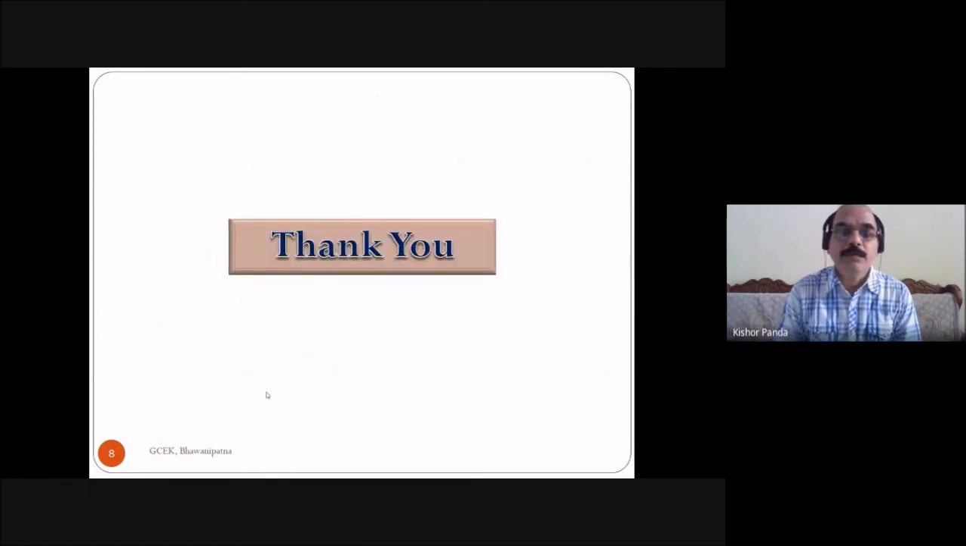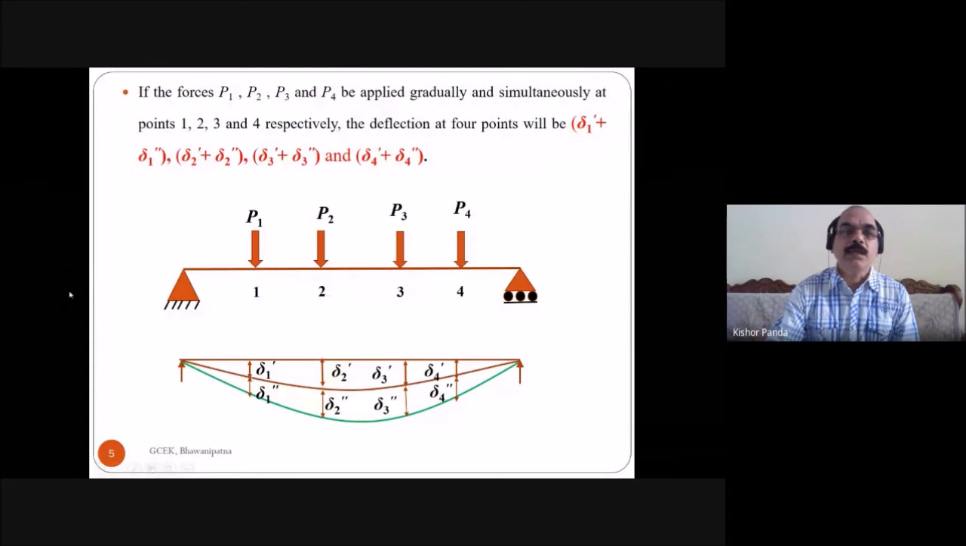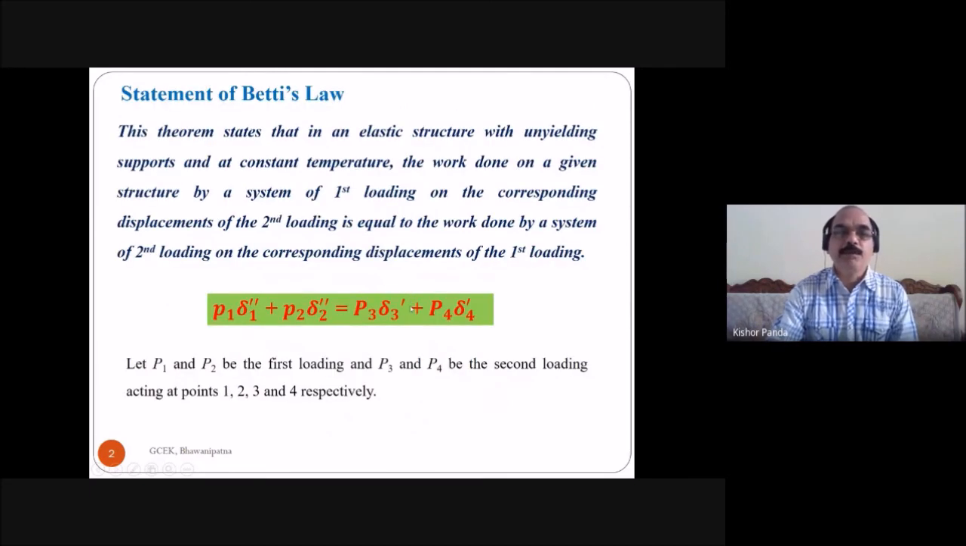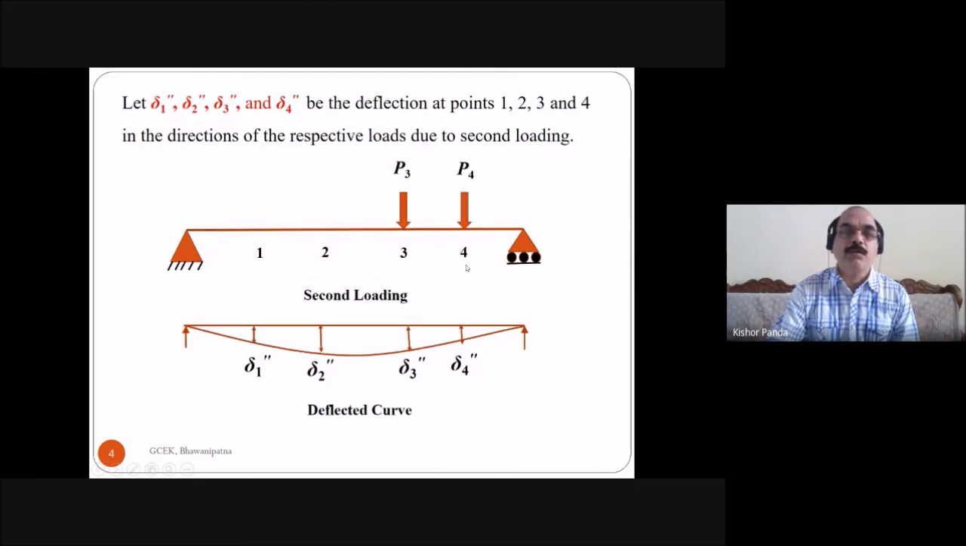Now all are clear. So what is Betti's law and how do we prove this theorem? By taking a simply supported beam with two sets of loading. The first set of loading is P1 and P2, applied on the beam at 1, 2, and the second set of loading is P3 and P4. The deflections due to the first set are delta 1 dash, delta 2 dash, delta 3 dash, and delta 4 dash. Due to the second set of loading P3, P4 at 3 and 4, the deflections are delta 1 double dash, delta 2 double dash, delta 3 double dash, delta 4 double dash at 1, 2, 3, 4 respectively.